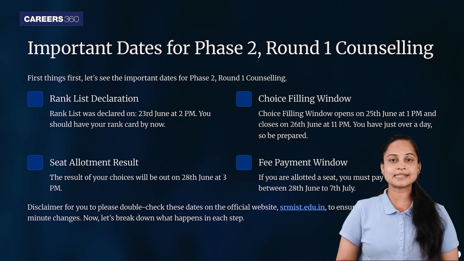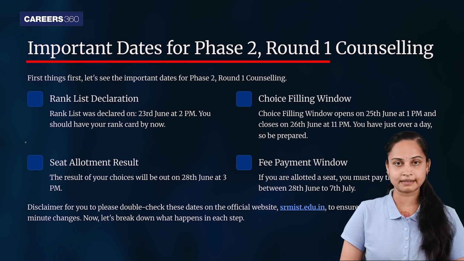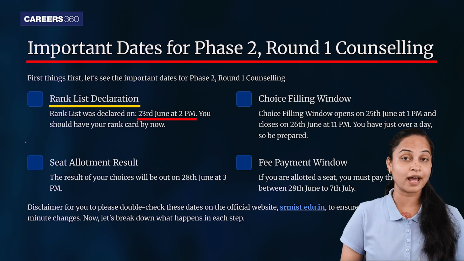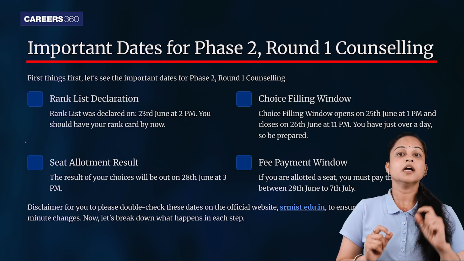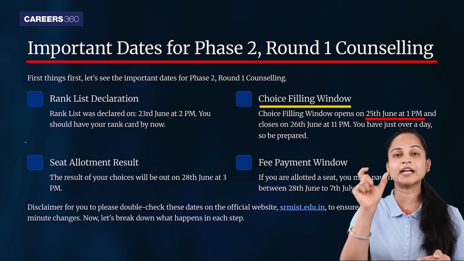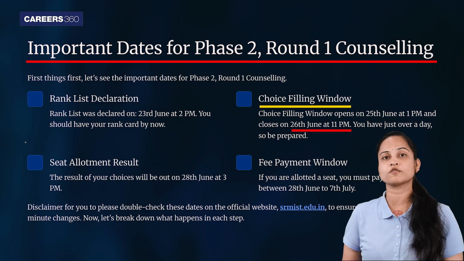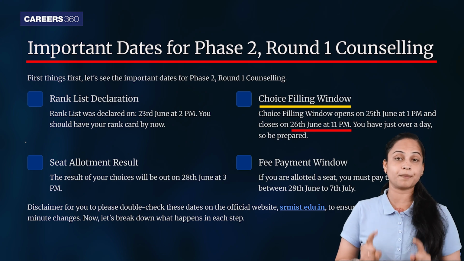First thing first, let's see कौन सी important dates हैं for phase 2 round 1 counseling के लिए. So rank list was declared on 23rd of June at 2 p.m. You should have your rank card by now. ठीक है. Choice filling window opens on, please mark this date, 25th June at 1 p.m. and it closes on 26th of June at 11 p.m. So you have just over a day, so be prepared.